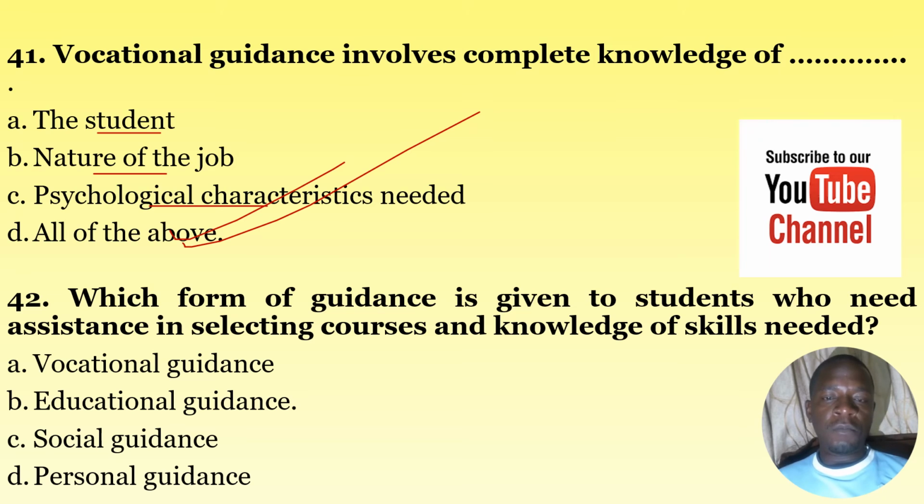Which form of guidance is given to students who need assistance in selecting courses and knowledge of skills needed? A, vocational guidance. B, educational guidance. C, social guidance. D, personal guidance. The correct answer is educational guidance. So educational guidance is the form of guidance given to students who need assistance in the selection of courses and the knowledge of skills needed to perform in those respective courses. So the correct answer is B.